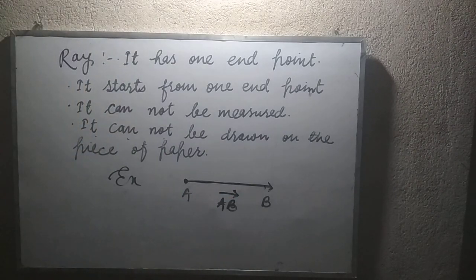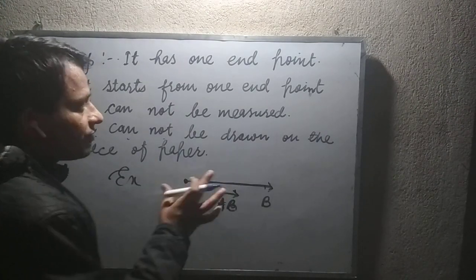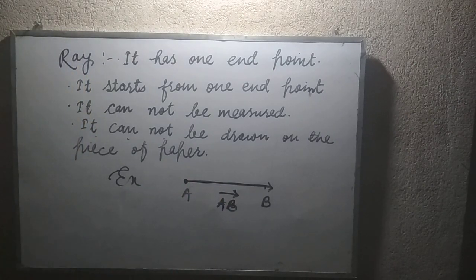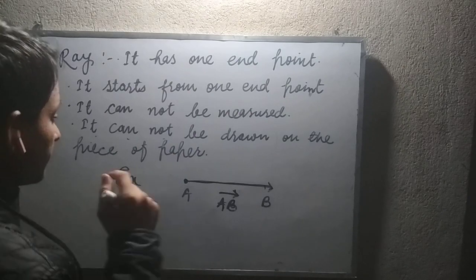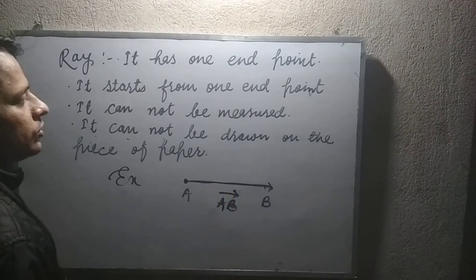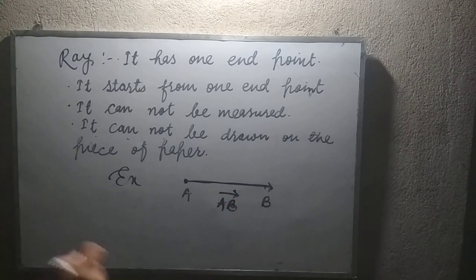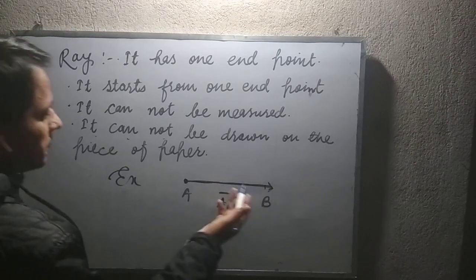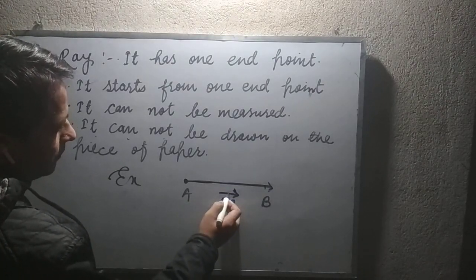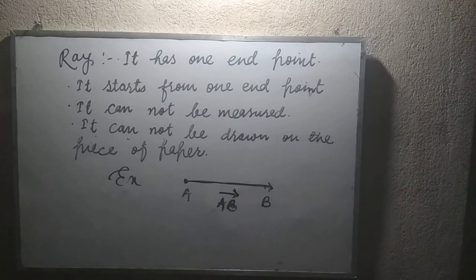So this is not a measurable length, so it cannot be measured. The length of a ray is infinite, indeterminate. This is why we cannot draw it on the piece of paper, but we can represent the ray on the piece of paper like AB with a ray symbol.